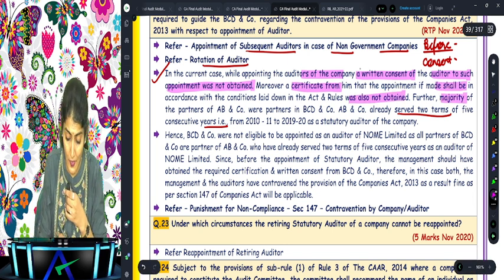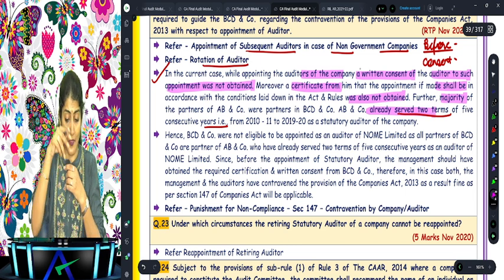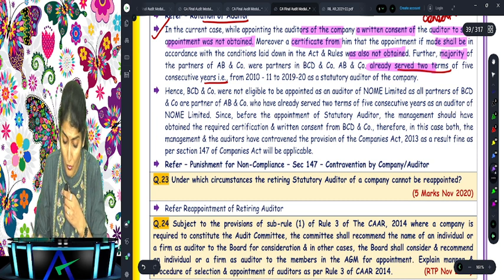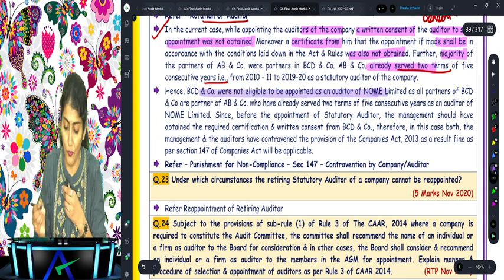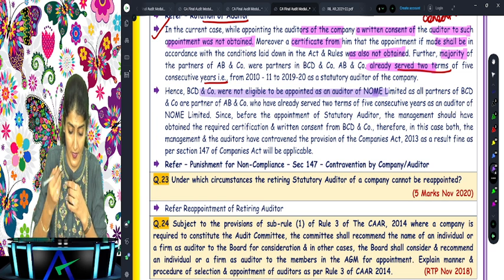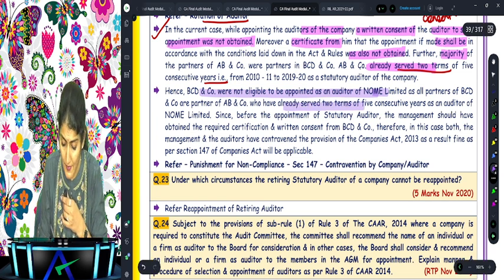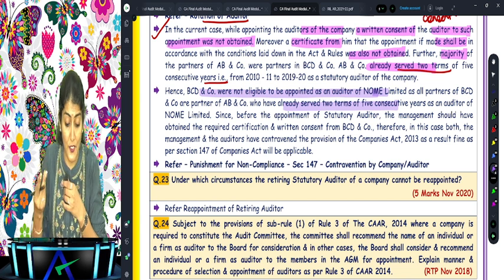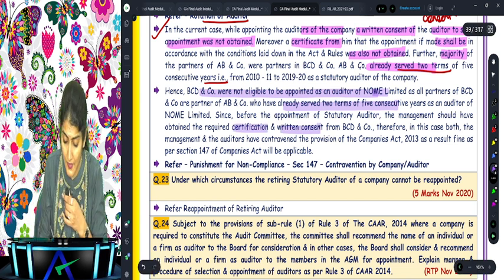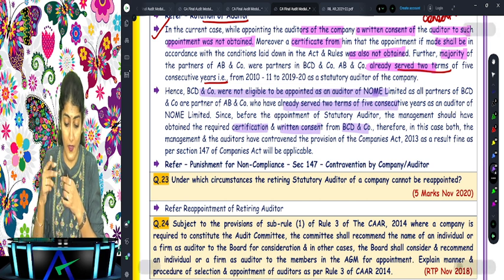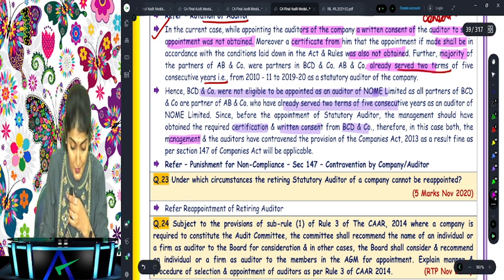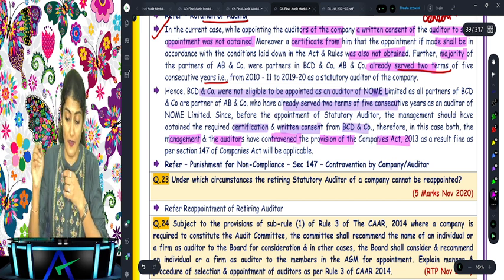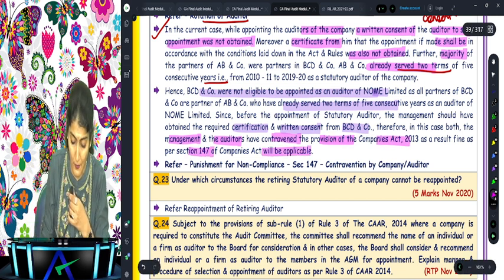Further, the majority of the partners were already partners in the other company. Hence, BCD and Company were not eligible to be appointed as an auditor of Nome Limited, as the partners of BCD and Company have already served the 2 terms of 5 consecutive years. And since before the appointment, the management should have obtained the certification and written consent from BCD and Company. Therefore, in this case also, what does it say? The management and the auditors have contravened the provisions of the Companies Act. As a result, fine as per section 147 will be applicable.